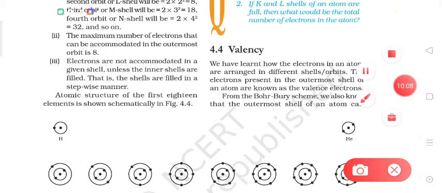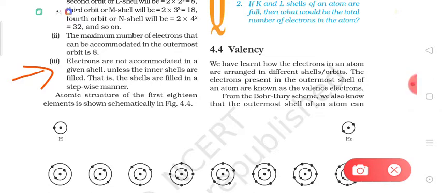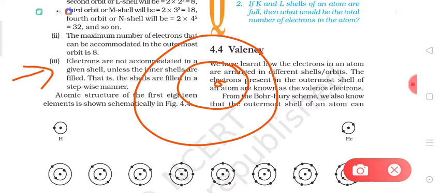The next rule: electrons are not accommodated in a given shell unless the inner shells are filled. That is, the shells are filled in a stepwise manner. Suppose there are two shells, then electrons can be accommodated in the second shell only if the first shell is completely filled.